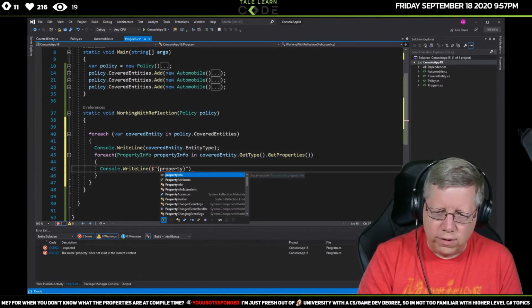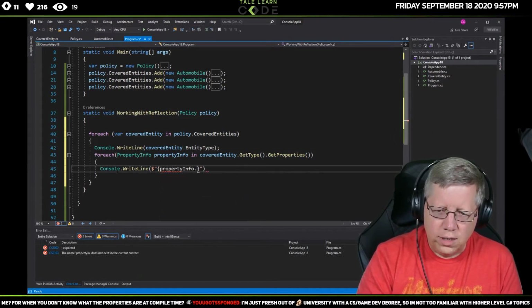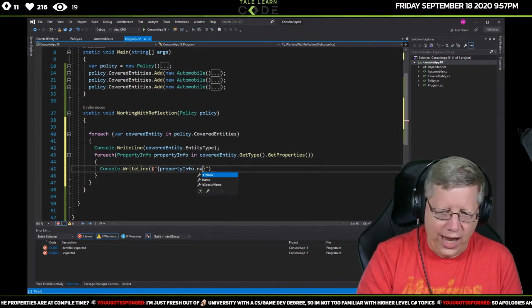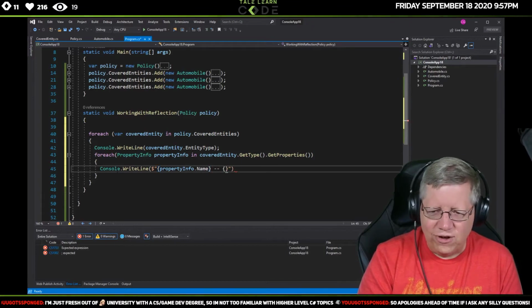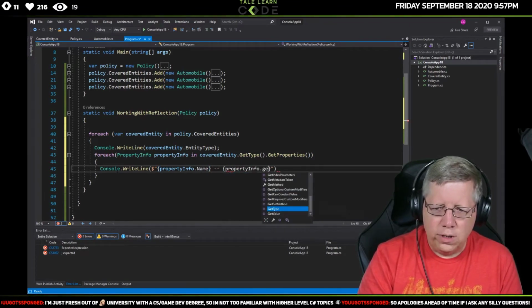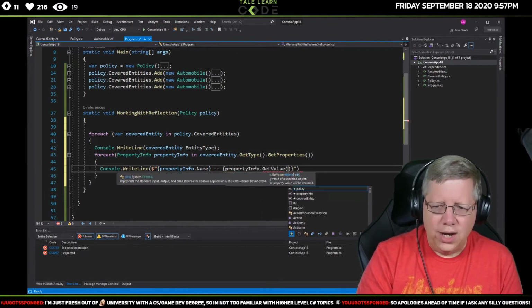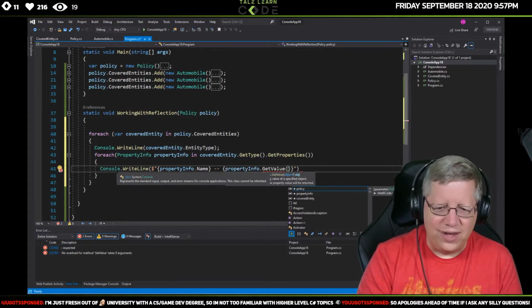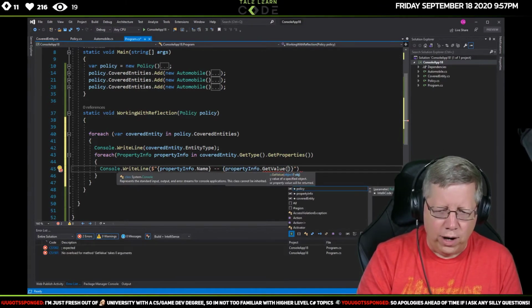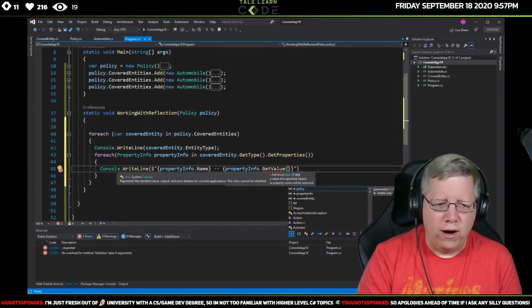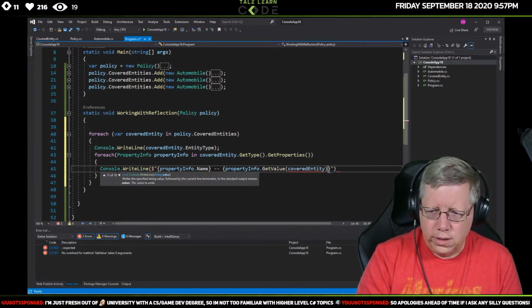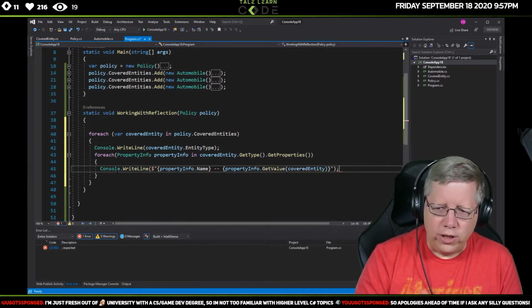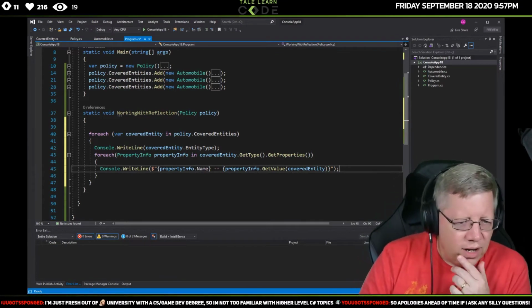So in here, we're gonna do property info. Hold on, I'll look at your question in just a second. Property info dot name, and then we'll have dashes, and then property info dot get value, and what I have to do is pass in where the property is that I want to get. So in here, this will be covered entity. All right, let me look at chat real quick, and I'll explain that a little bit more.